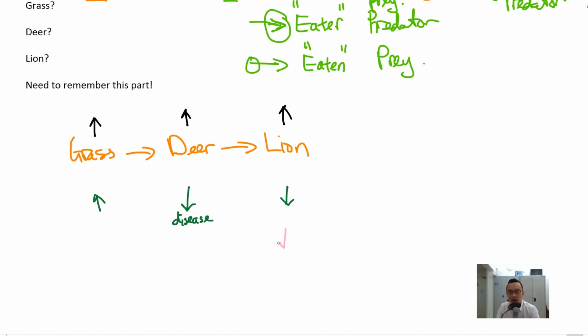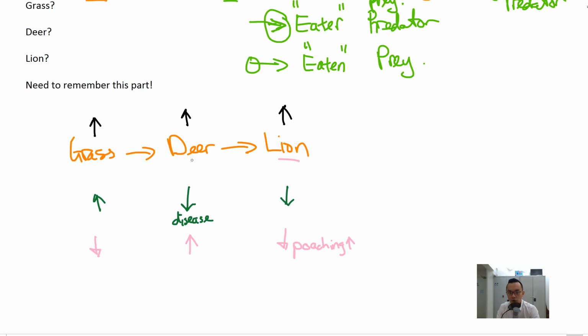Likewise, if the lion population decreases because of an increase in poaching, which is people killing lions, the deer population will then increase, and because there are more deer to eat grass, the amount of grass will decrease. What I'm trying to show you is that every time a population increases or decreases, it will affect other populations in the food chain.